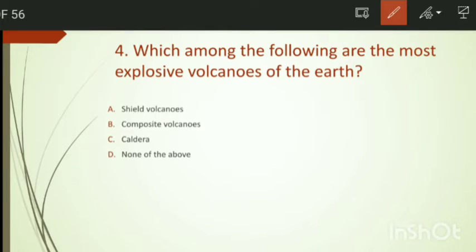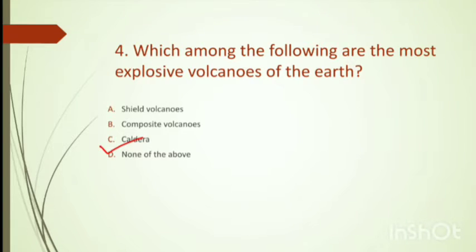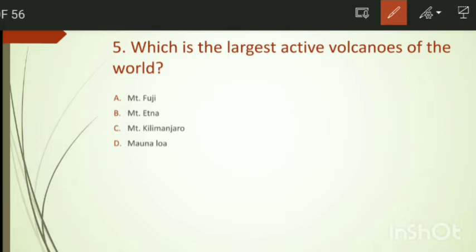Question number 4: which among the following are the most explosive volcanoes of the earth? Options are shield volcano, composite volcanoes, caldera volcanoes, and none of these. The answer is option C, caldera. Which is the largest active volcano of the world? The options are: Mount Fuji, Etna, Kilimanjaro, and Mauna Loa. The answer is option D, Mauna Loa.